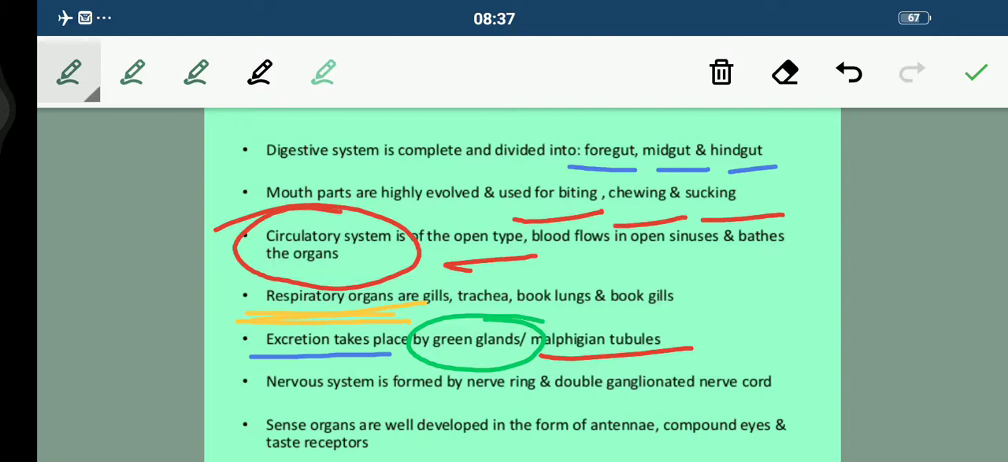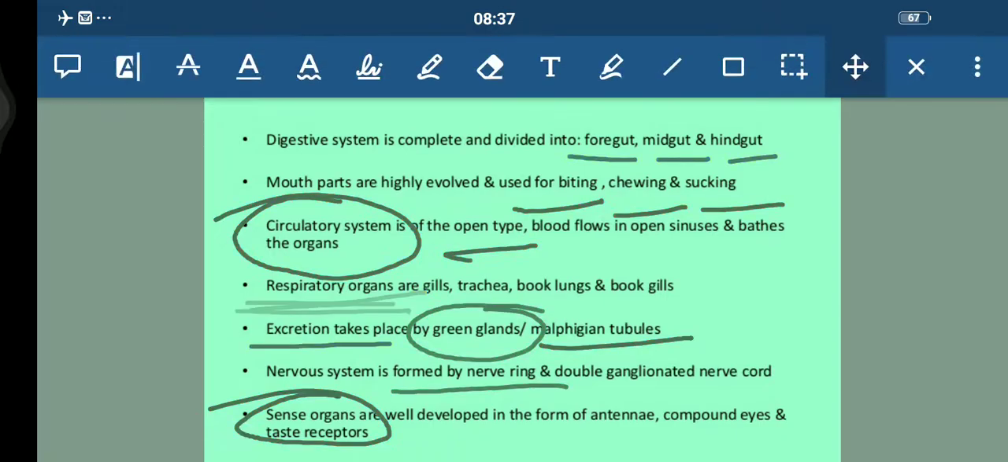Now talking about their nervous system, very simple. The body is basically formed of nerve rings, and the same ganglionated nerve cord. Fine. And talking about their sense organs now. You all know what is the function of sense organs. So they are very, very well developed in this phylum, and they are basically in the form of antennae. You must have seen the antennae on all the animals under this phylum, and they have compound eyes. Fine. And plus the taste receptors are also present.